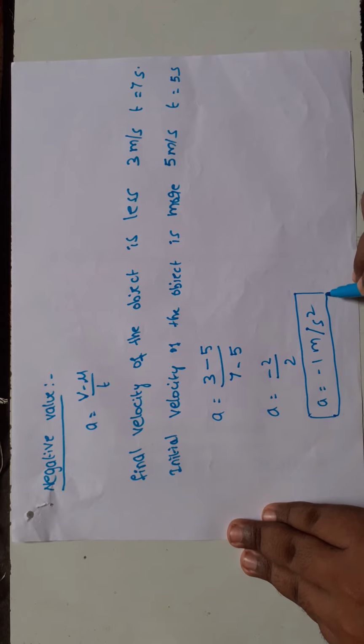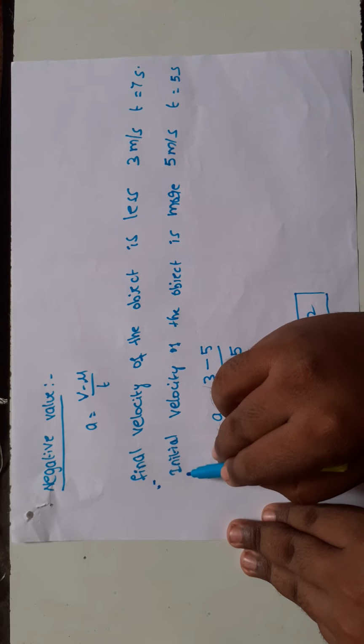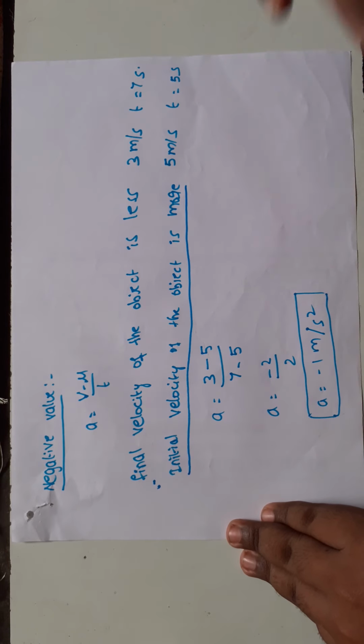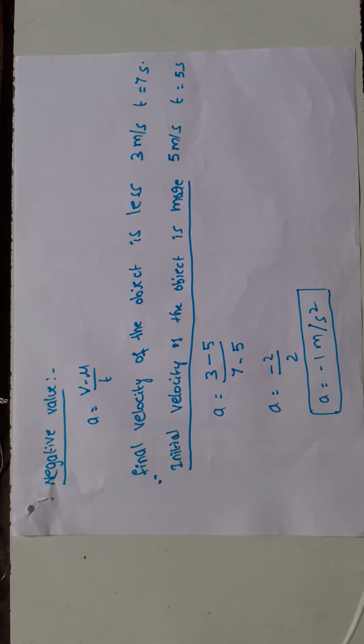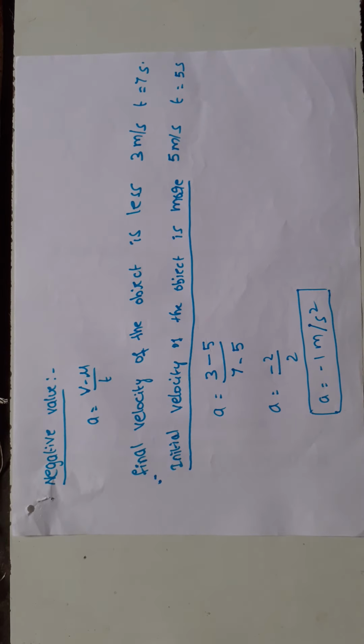When the acceleration value is negative, the final velocity of the object is less and the initial velocity of the object is more. If the final velocity v is more, then the acceleration value is positive.